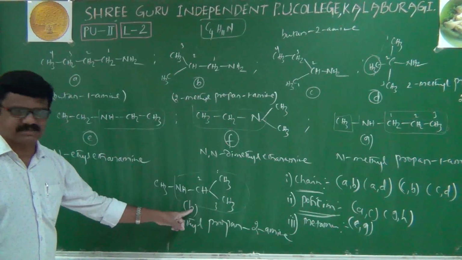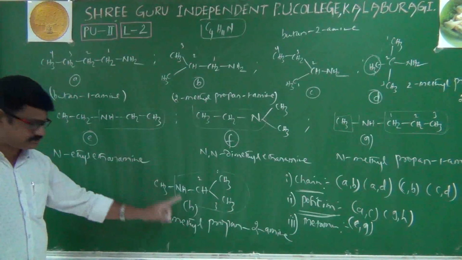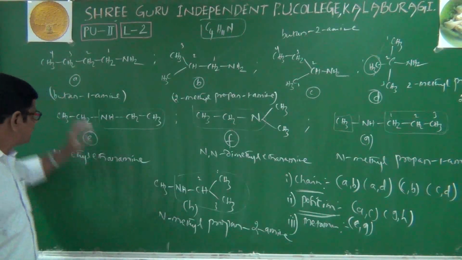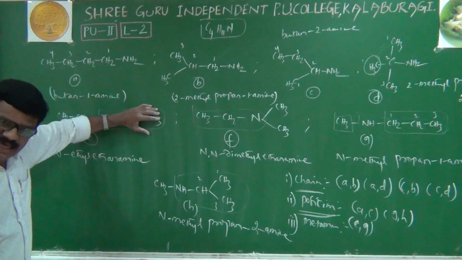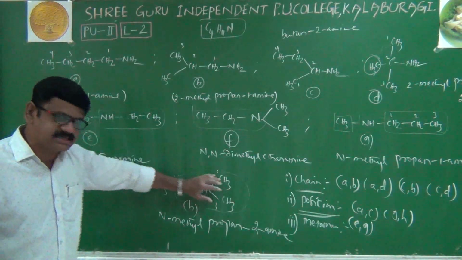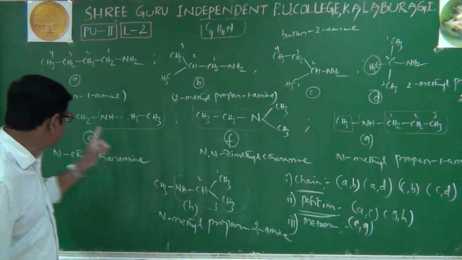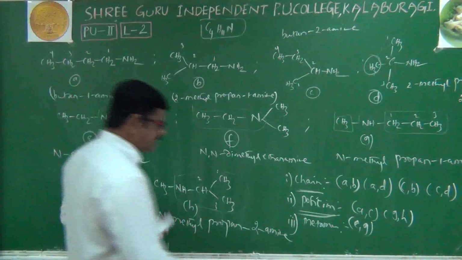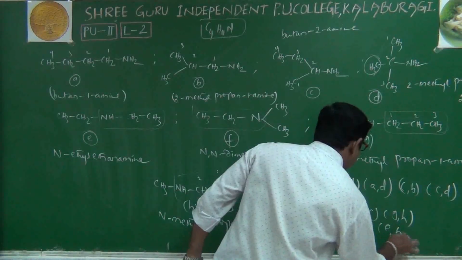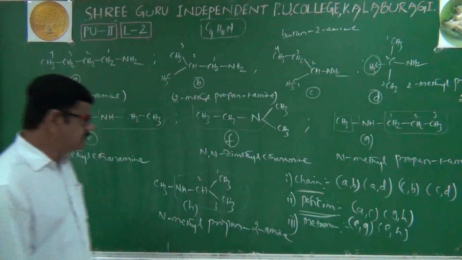what is this? H. E and H also another set of metamers, because one side ethyl, another side also ethyl. But here it is one side methyl, other side isopropyl. That's why E and H is another set of metamers.